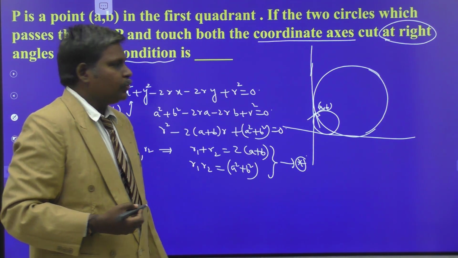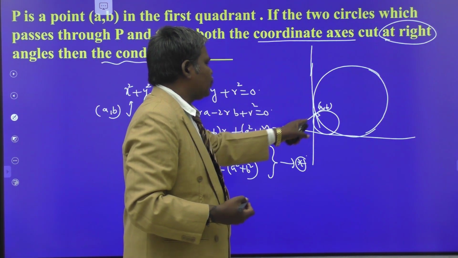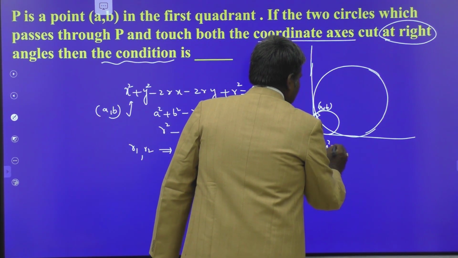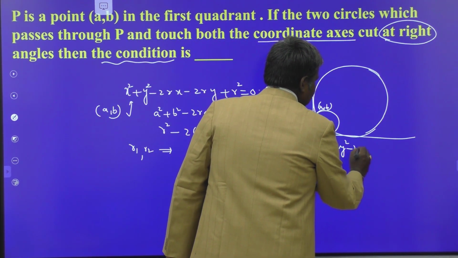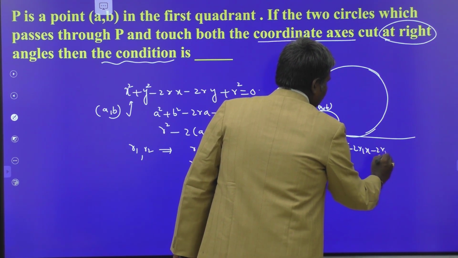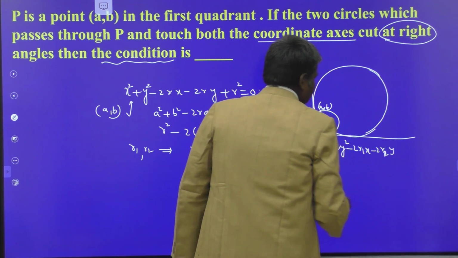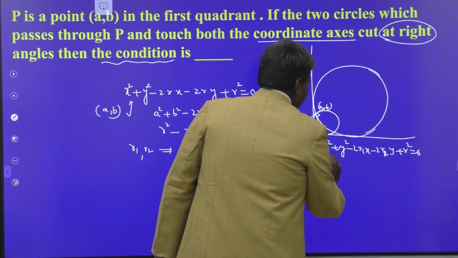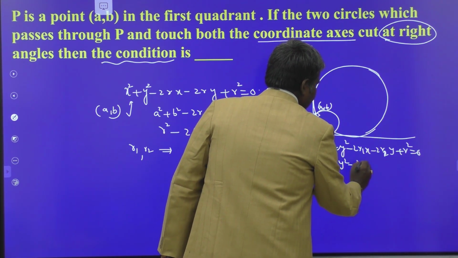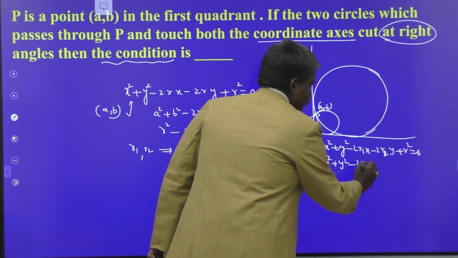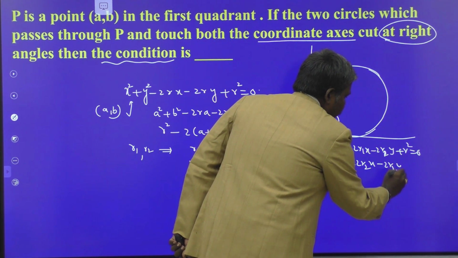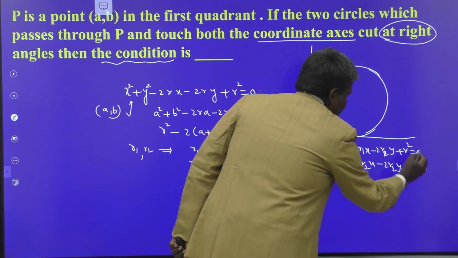Again, we have that the angle between the two circles is 90 degrees. What are the two circles? x square plus y square minus 2r1x minus 2r1y plus r1 square equal to 0 is one circle, and the other one is x square plus y square minus 2r2x minus 2r2y plus r2 square equal to 0, which is another circle.